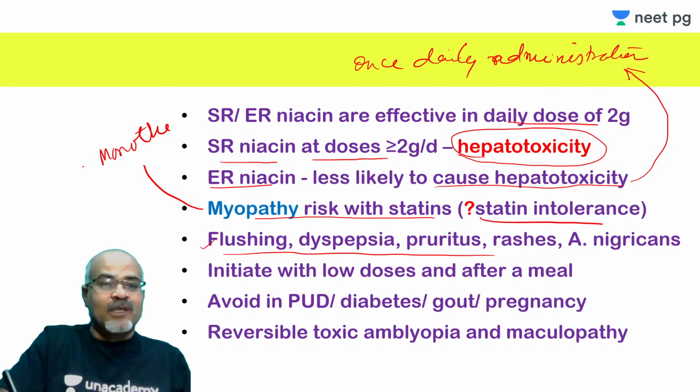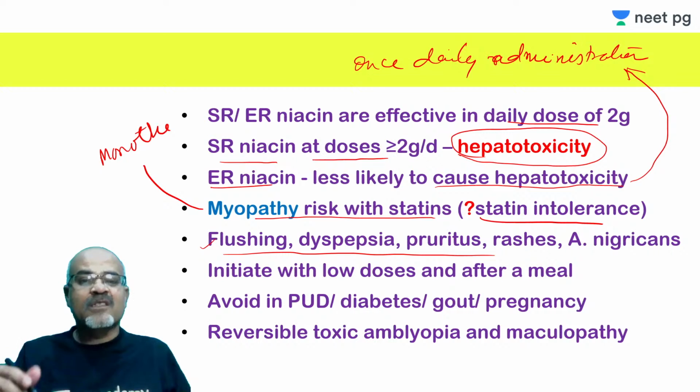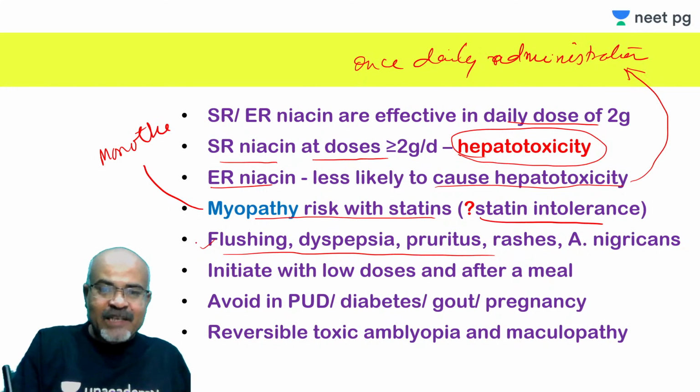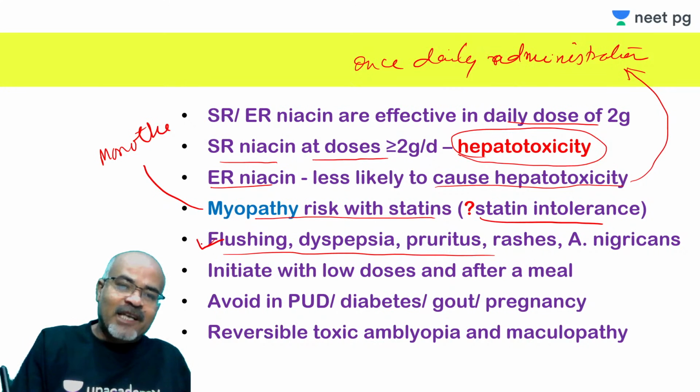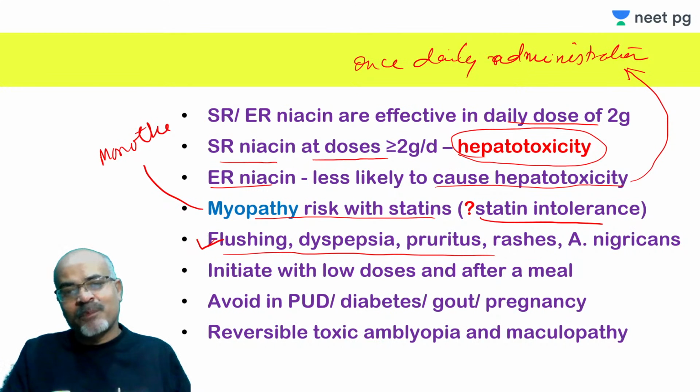Like I told you, when there is statin intolerance, you can use a bile acid sequestrant. This can also be used. And in the USA, these fixed dose combinations of statin with nicotinic acid, gemfibrozil, all have been removed since 2016 because there is no additional increase in efficacy, and moreover there is increased risk of myopathy. These are the side effects which are usually of concern and which make this drug less preferred by clinicians as well as by patients for the treatment of hyperlipidemia.